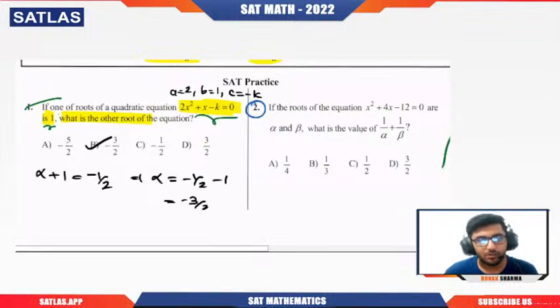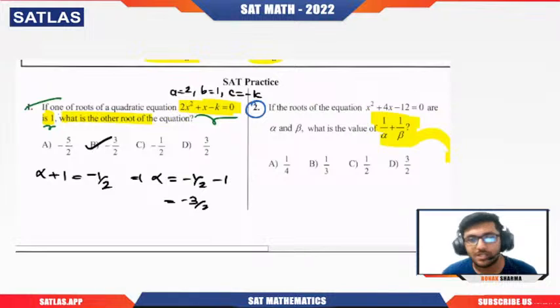Okay, so what you will do, you will try to change it. Listen to me, I'm going to give you the exact rule that you should look for. You need to convert whatever they're asking the value of into another format. What is that format? It will be in terms of alpha and beta only, but that format should be in terms of alpha plus beta and alpha into beta. There should not be any other combination of alpha and beta there.